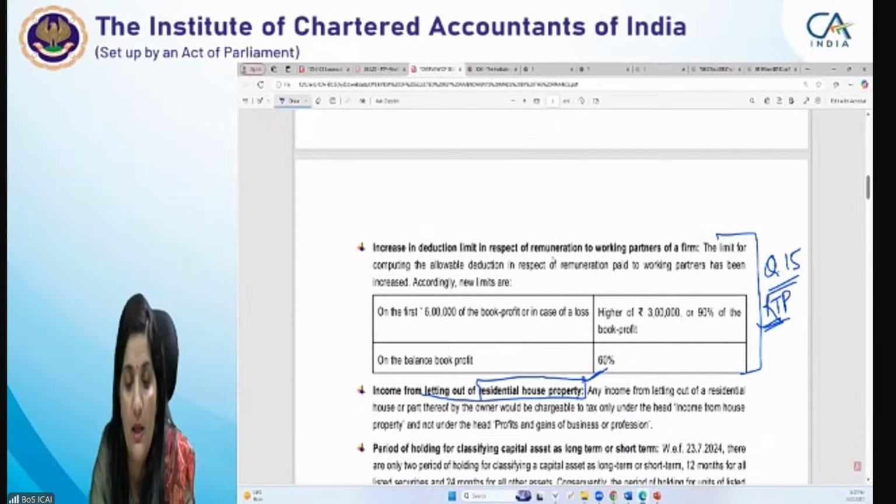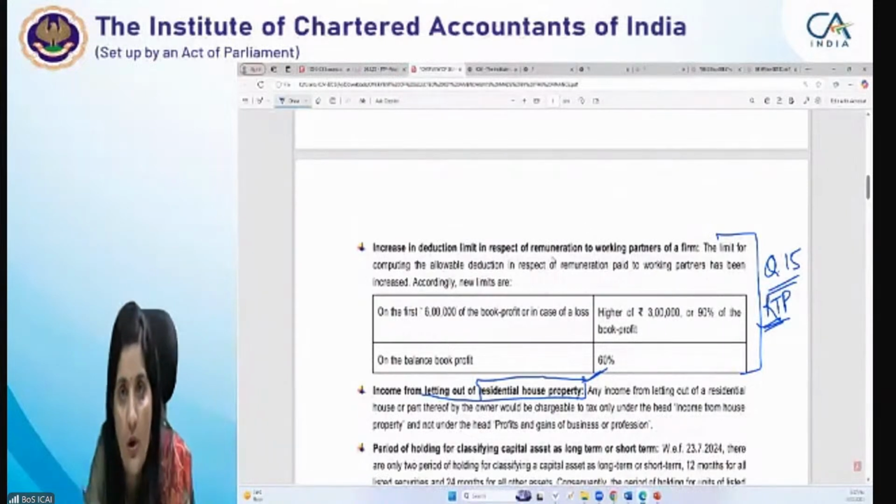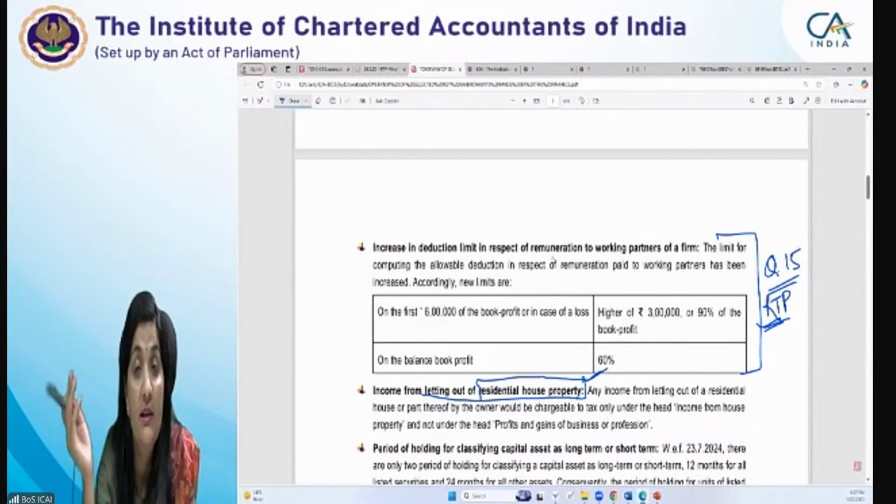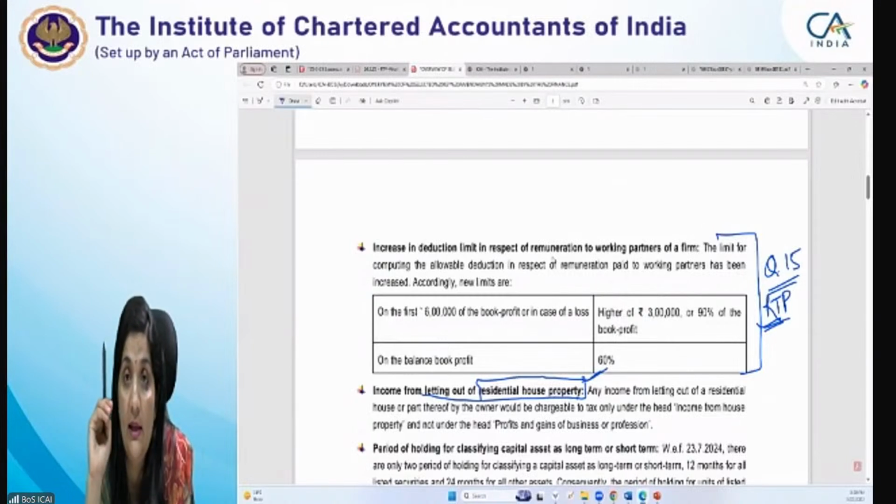Suppose there is a company and it is having some commercial properties, but the main business of the company is not letting out of the properties. ठीक है? That income would be taxable under the head house property. अभी तक हम वही कर रहे थे. But for residential house property they have clearly said this, because there is a case law in our study material, that is Chennai Properties, Rayala Properties.